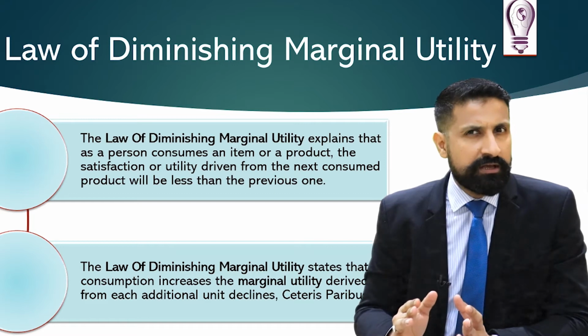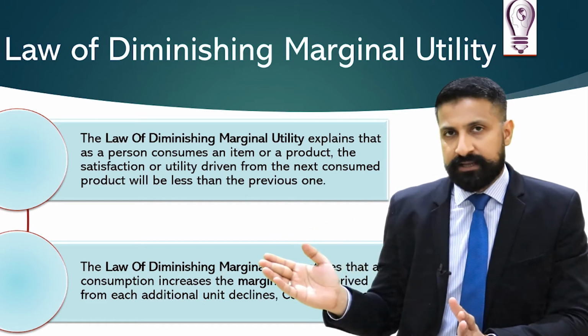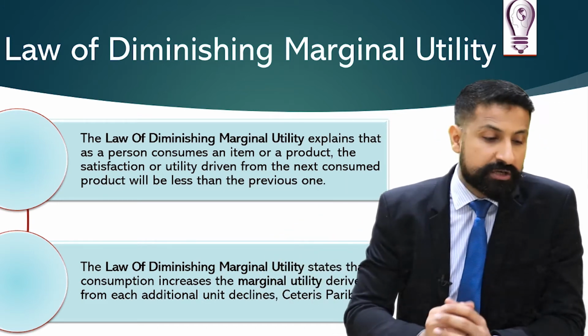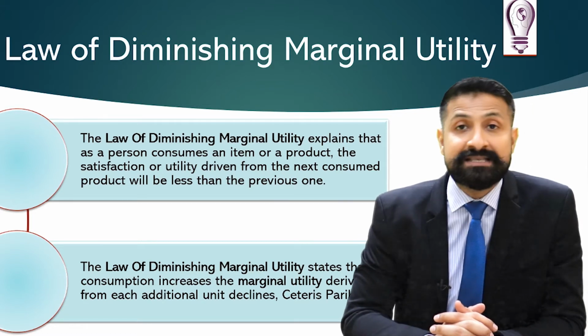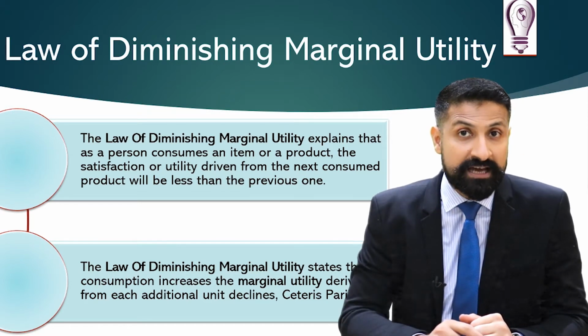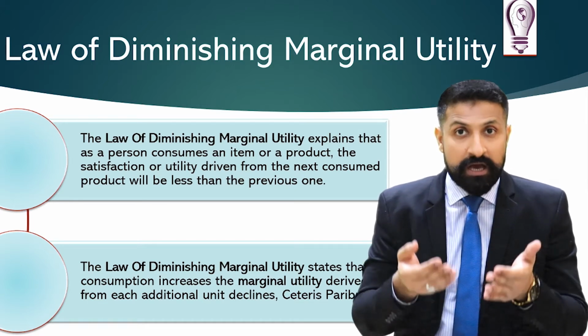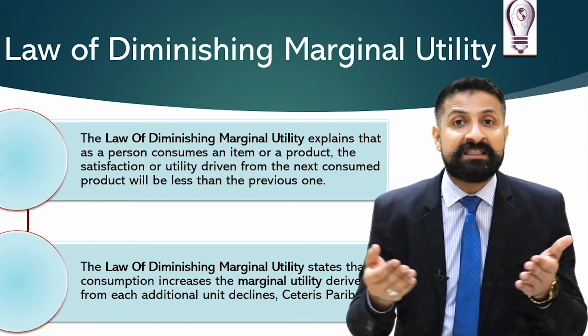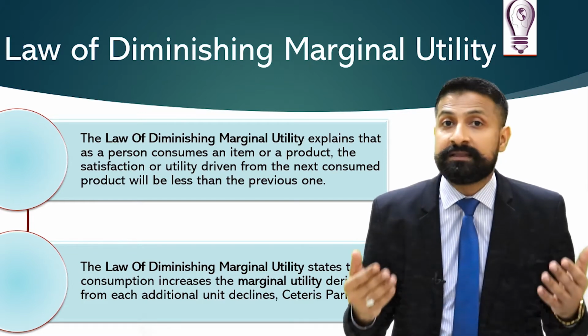Okay. Now, these are the definitions of the law of diminishing marginal utility, and in this video I will show you approximately 3 definitions. Whichever you want to write, you can write them down. Let's look at the first one. The law of diminishing marginal utility explains that as a person consumes an item or a product, the satisfaction or utility derived from the next consumed product will be less than the previous one. Getting my point? Refer back to my video, you will be able to understand what I did when I drank the second glass of juice. My satisfaction was less than the first one. When I drank the third glass of juice, the satisfaction was even less than the second one.